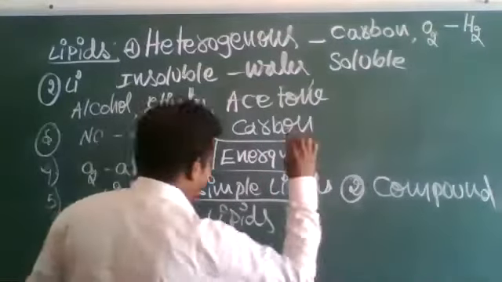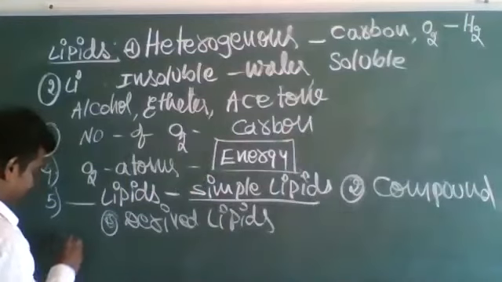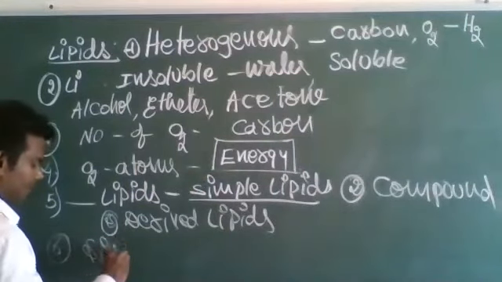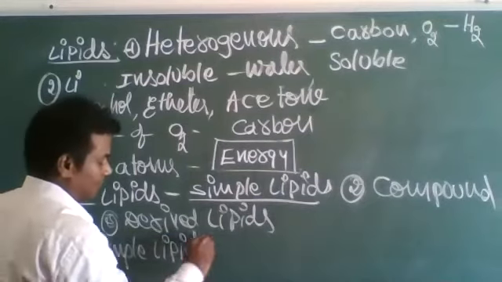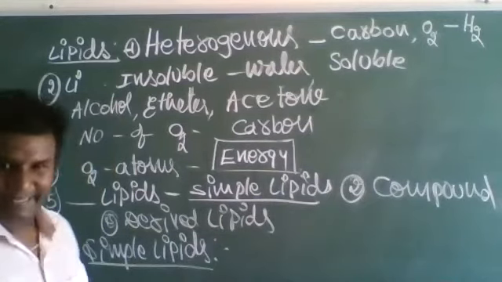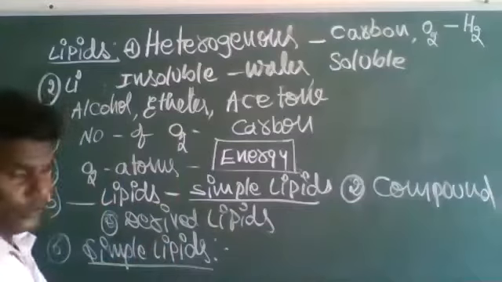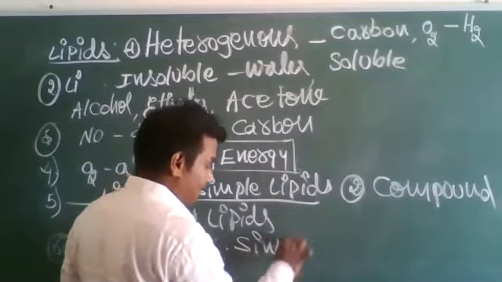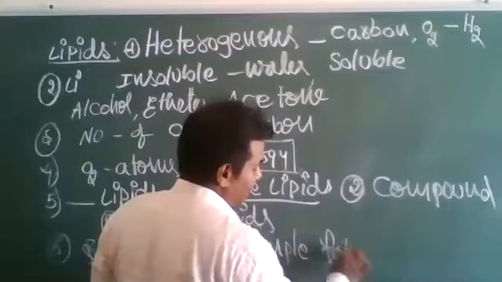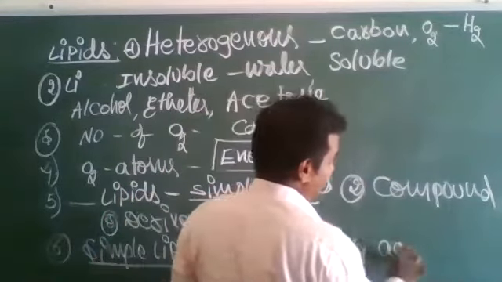So first of all, let us see simple lipids. The simple lipids could be of simple fatty acids.